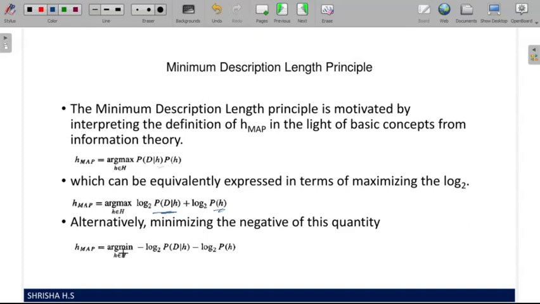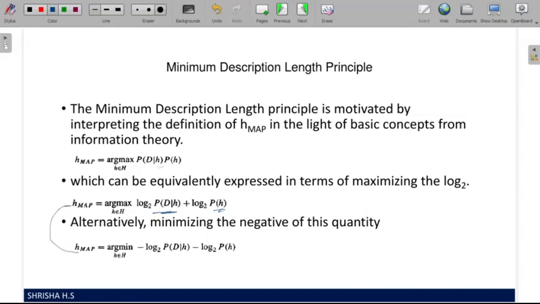This is the maximum probability of going right. If we flip it and take it to negative, this becomes argmin, meaning a hypothesis with a minimum probability of going wrong.